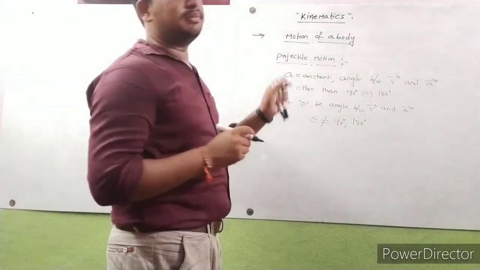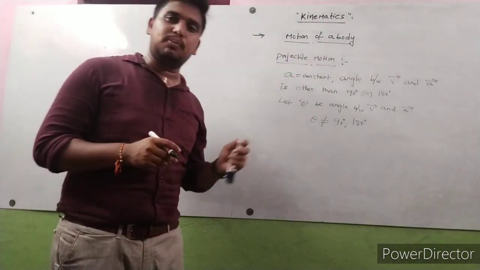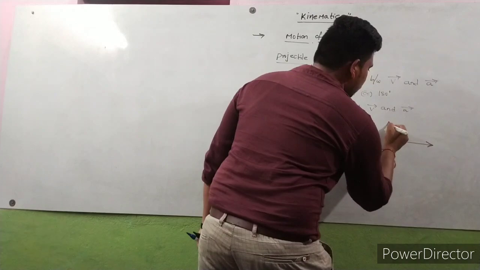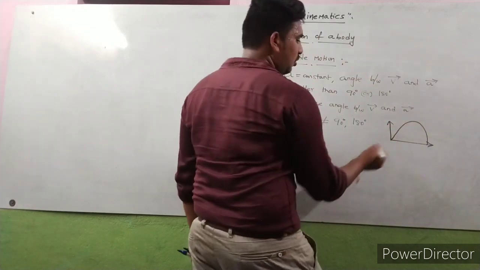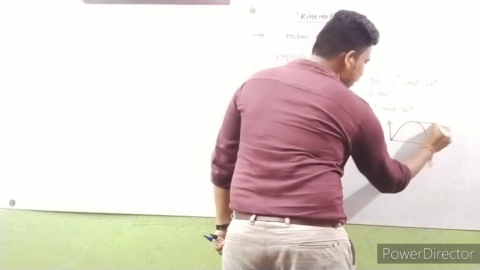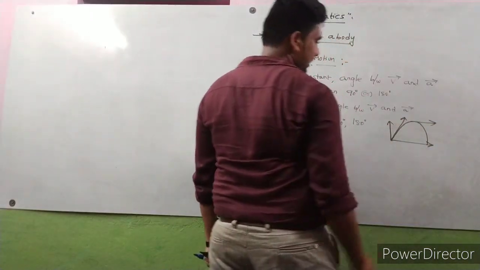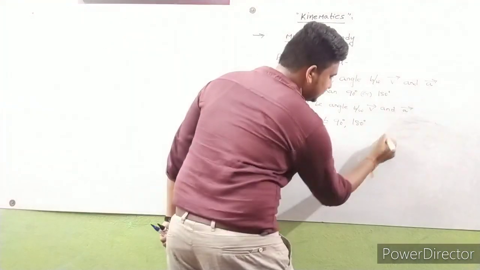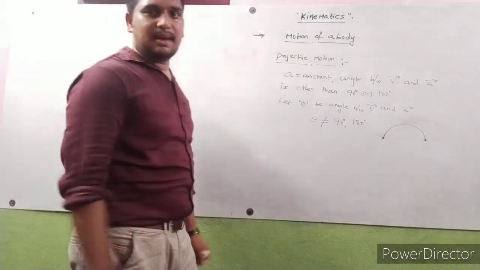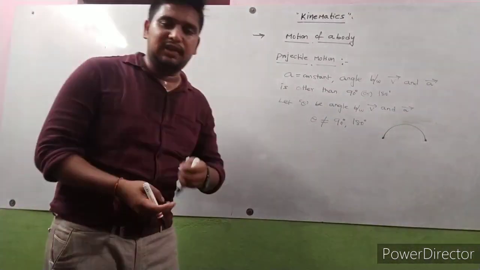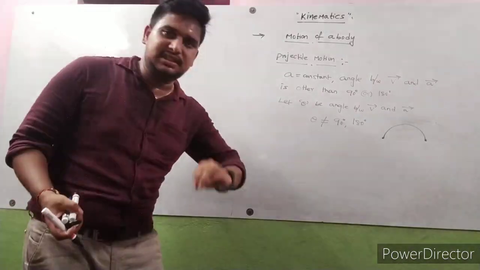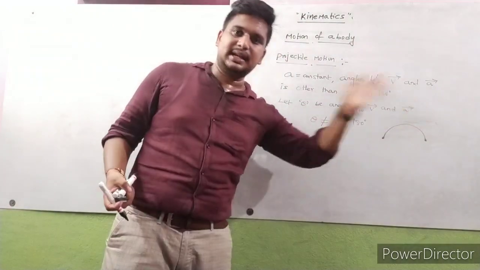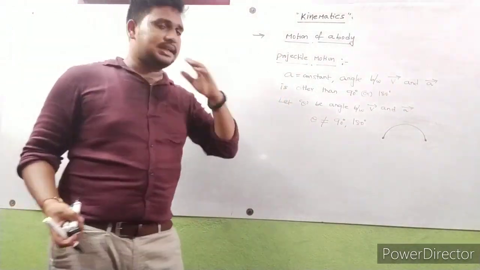Here also the body moves in two-dimensional motion. For example, if you project a body like this, here the direction of the body is in one direction, here it is in another direction. So this is one example of projectile motion. For example, if a pebble or a stone is thrown upwards, it moves along a parabolic path. That is one example of projectile motion.